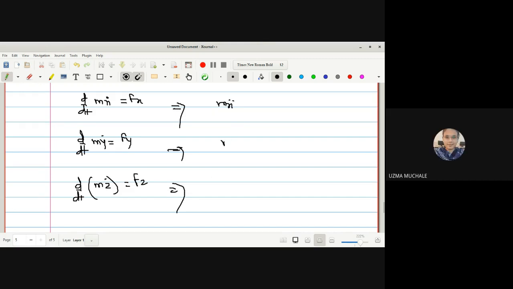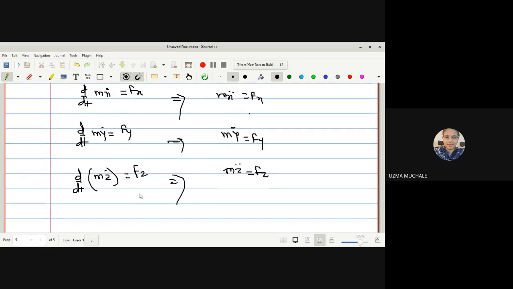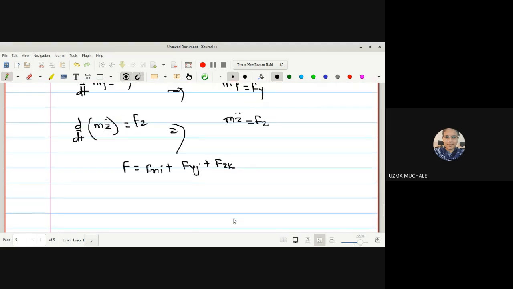So hence we get mx double dot, my double dot and mz double dot equal to fx, fy, and fz respectively. Correct? Now what is our equation of a force? We can write it as fxi plus fyj plus fzk. Correct? Now here, if you see, what is fx? From the above equation,